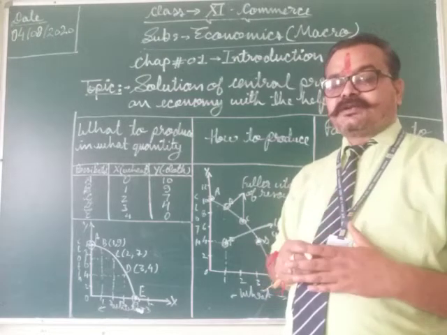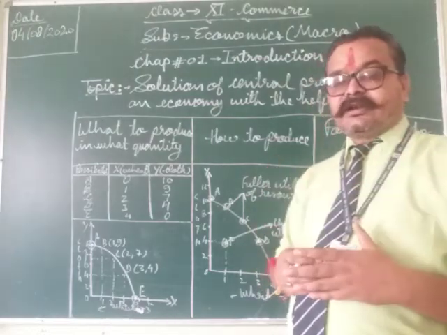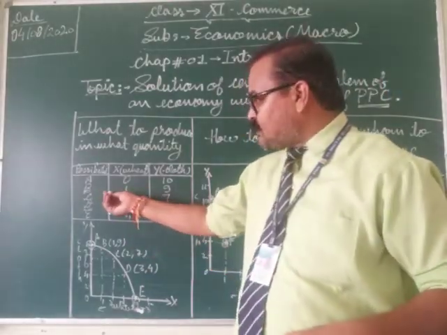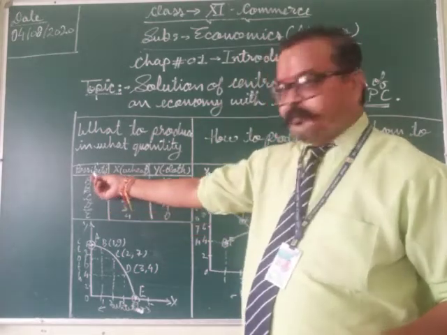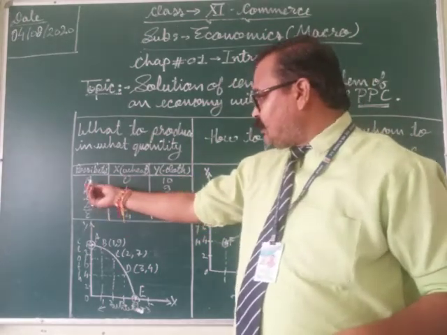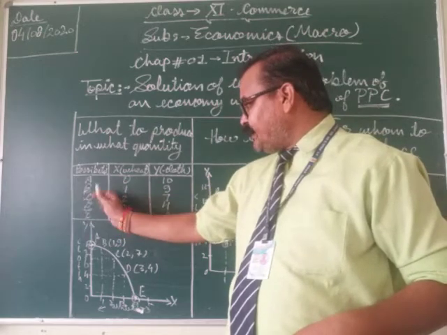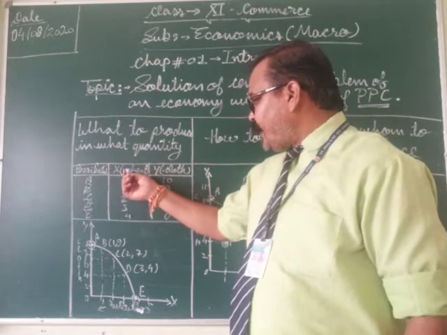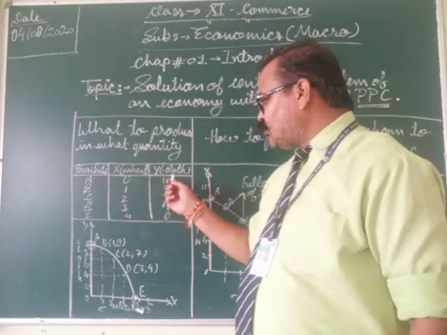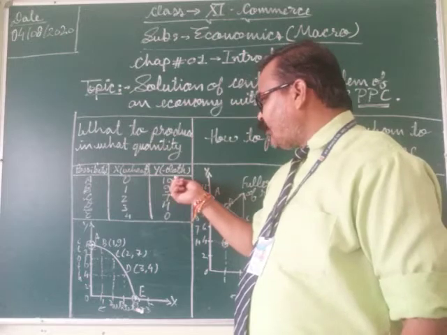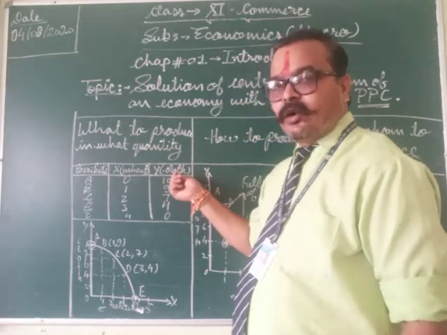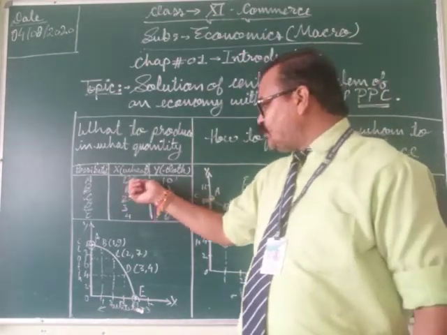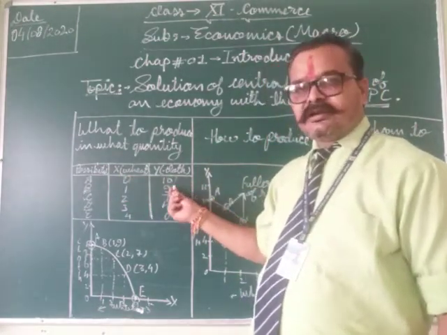The different options of choosing the quantities of these two goods are shown with the help of this schedule. The possibilities of production are A, B, C, D, E. In this example there are 5 possibilities, and when all resources have been engaged for the good Y, that is the cloth, then the units of wheat produced are 0 and the cloth produced is 10.